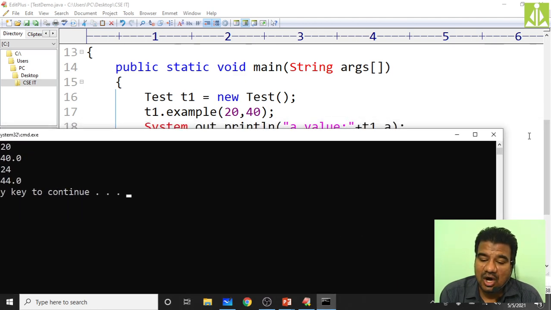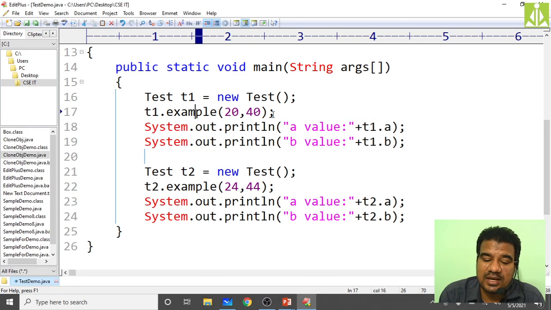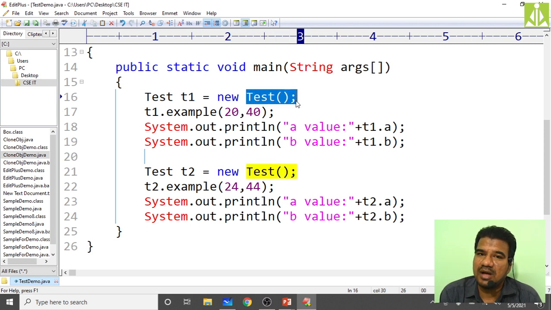But you can also initialize the instance variables with the help of a constructor, because we already have a constructor, a default method, inside our class. So why do we need to go for a user defined method, isn't it? We should not do it that way. It is what we call inefficiency in the coding, so we need to avoid this.